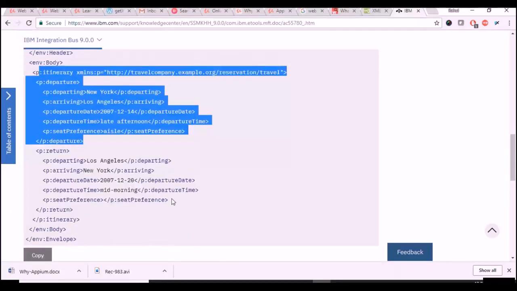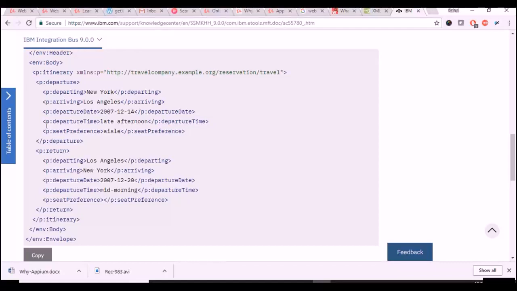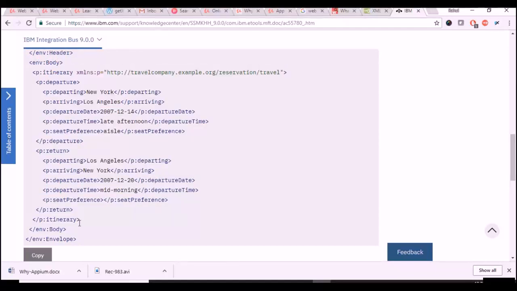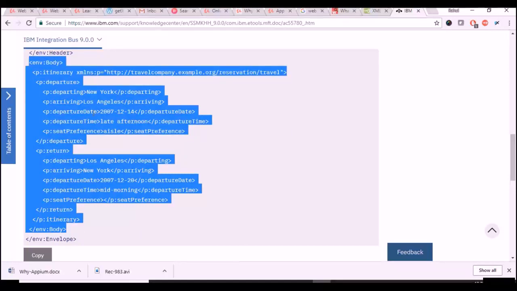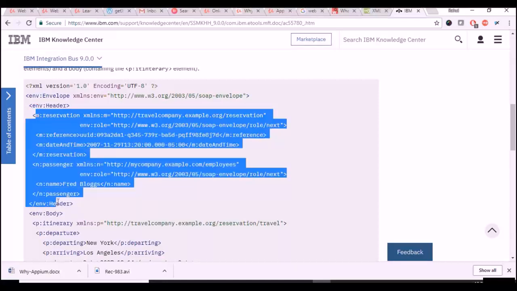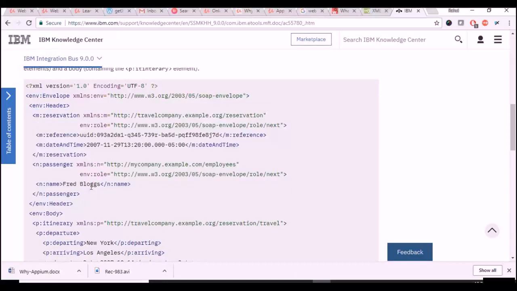So the information we are sending will be part of the body. You see that the body tag starts here and closes here in the SOAP. In the header, these guys are using some details like a name, reservation, date and time, reference. This could be an optional thing.